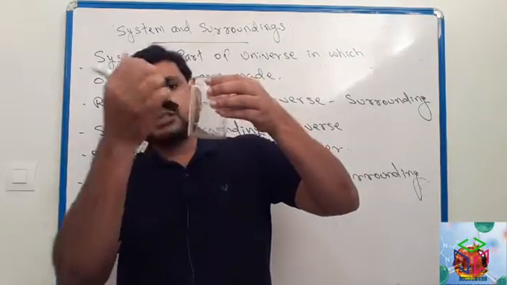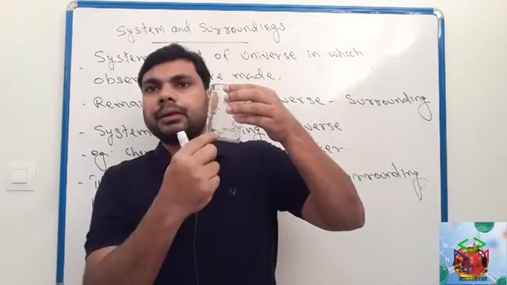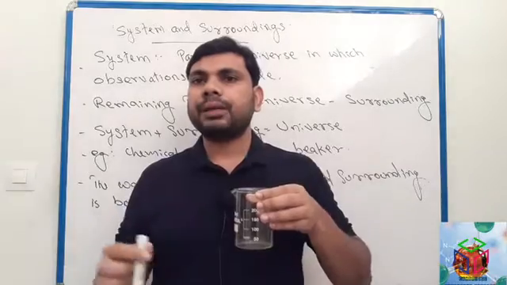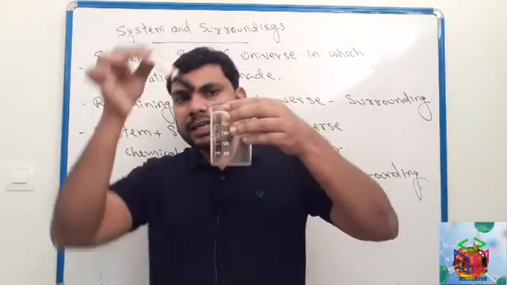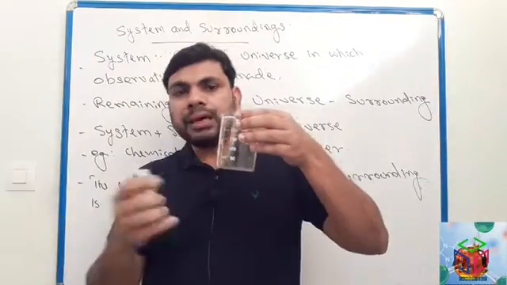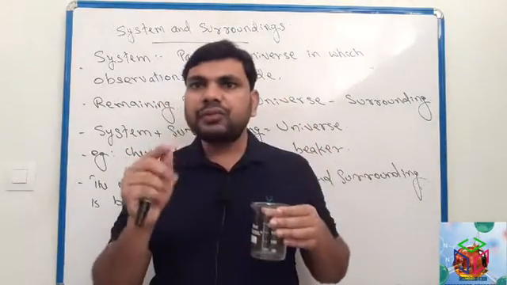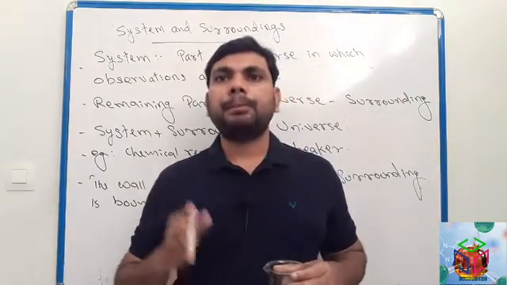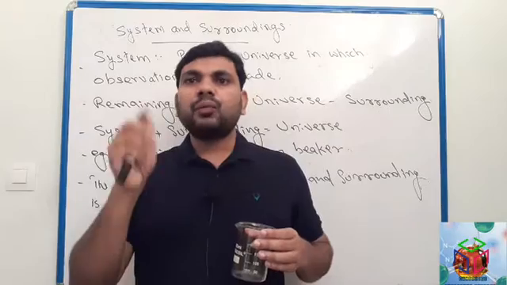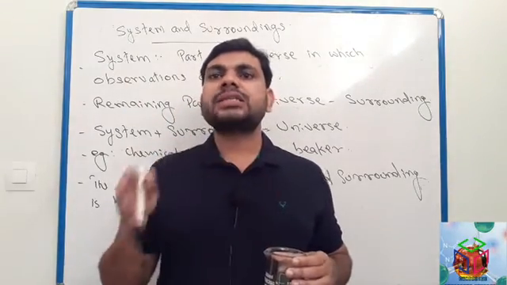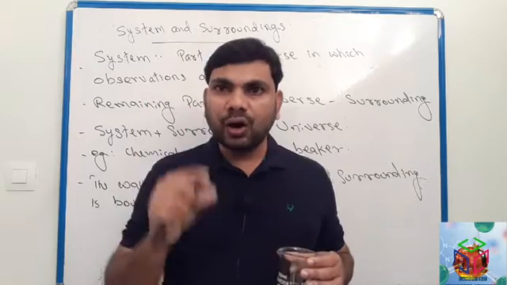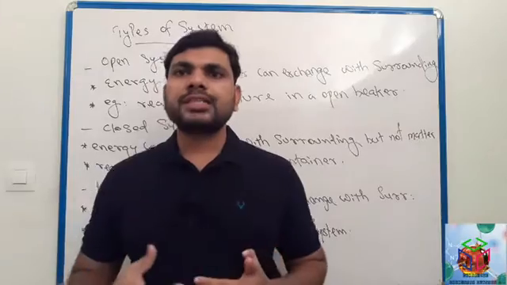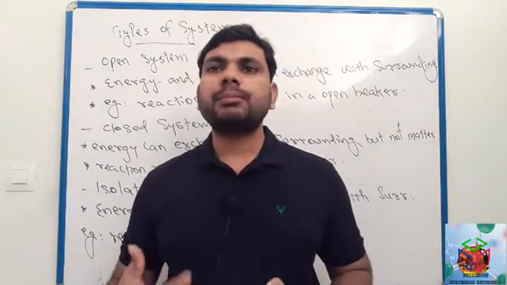And here, the wall of the beaker separates system and surrounding. The wall which separates system and surrounding is called boundary. Boundary means the wall which separates system and surrounding. Such a type of wall is called boundary. Clear? Okay, next we have to understand different types of system.